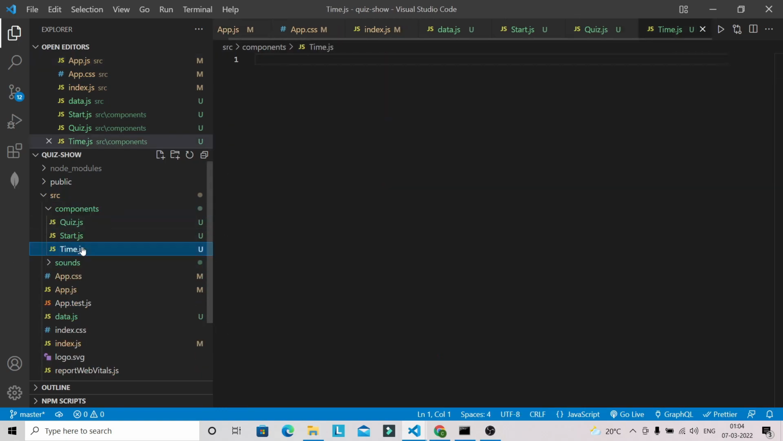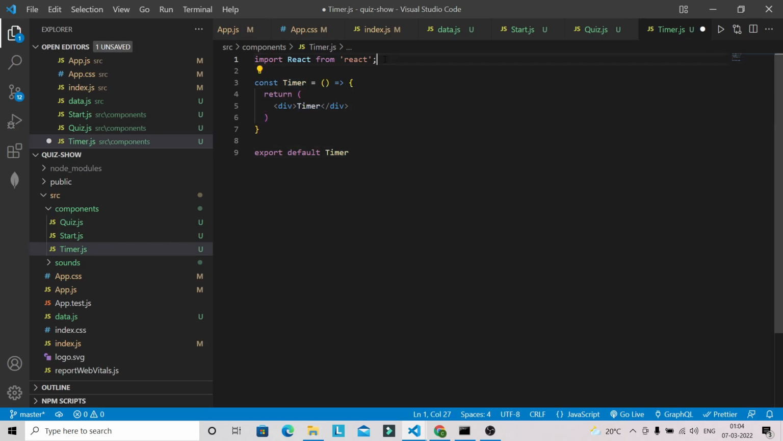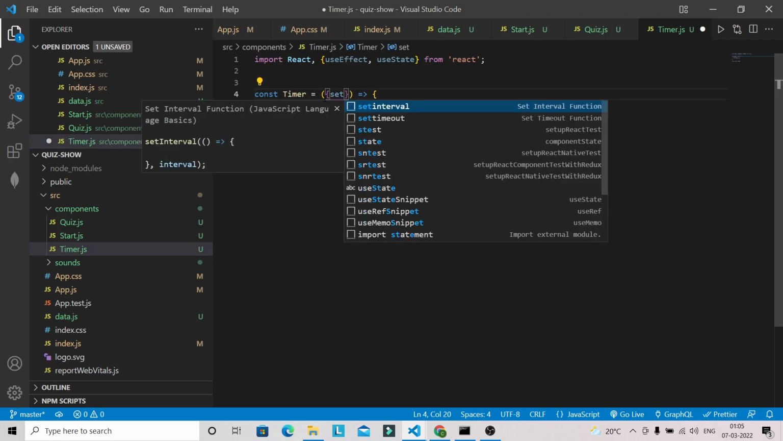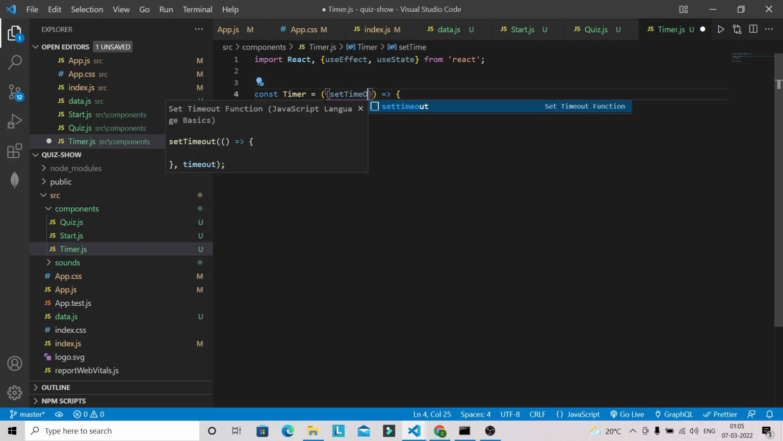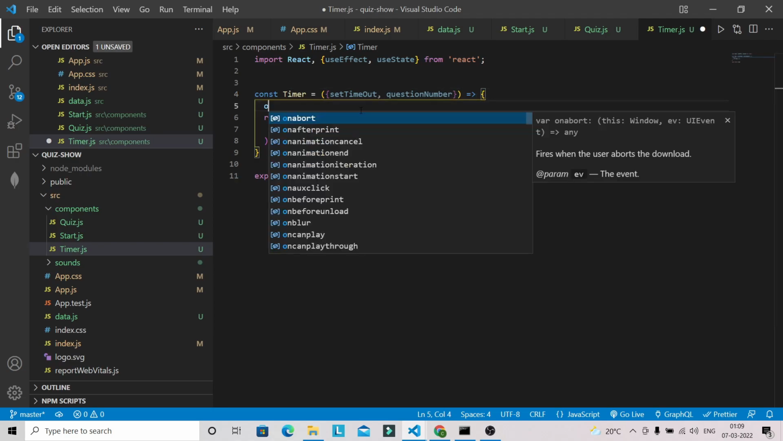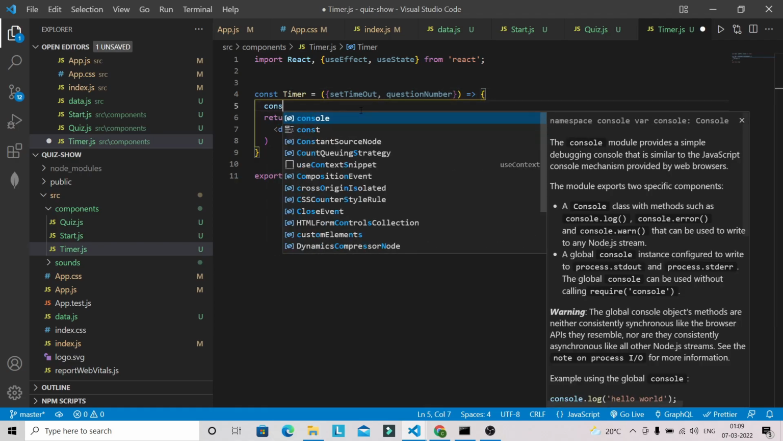So this is our timer component and it will be the timer. So let's rename this one. Let's generate a snippet. So here what we have to do, so I'm going to bring useEffect and useState, and this timer component is going to receive some props like setTimeout and questionNumber. Okay, so now we are going to basically provide 30 seconds for each question.